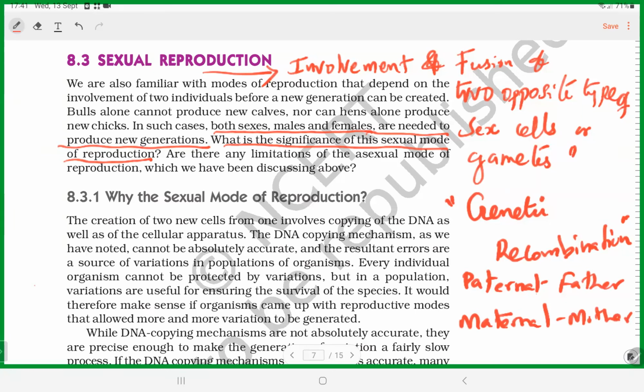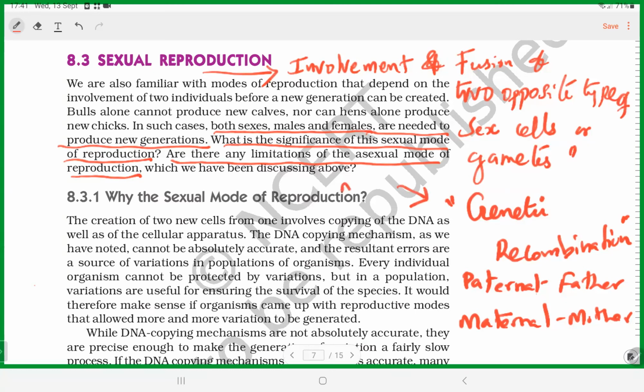And now, limitations. Next question they are asking: are there any limitations of the asexual mode of reproduction? No genetic recombination.